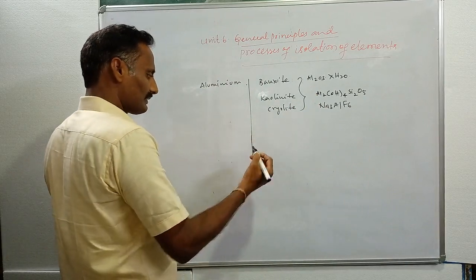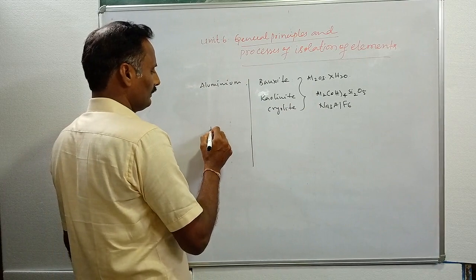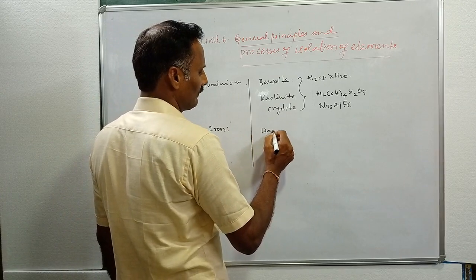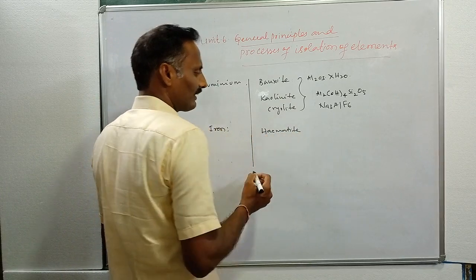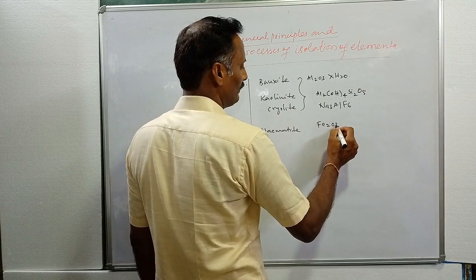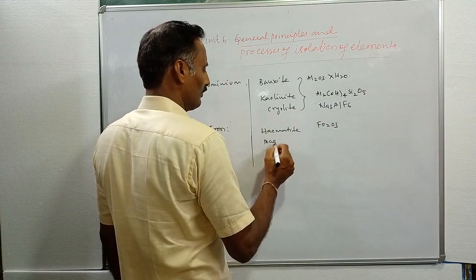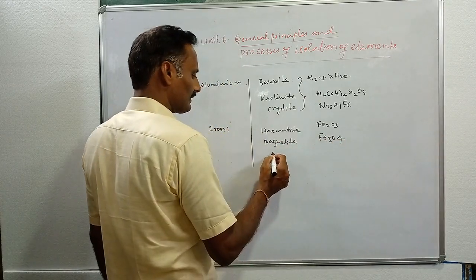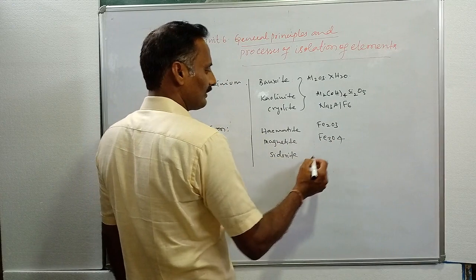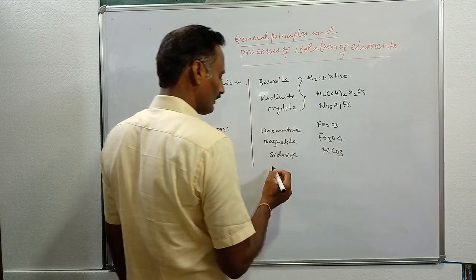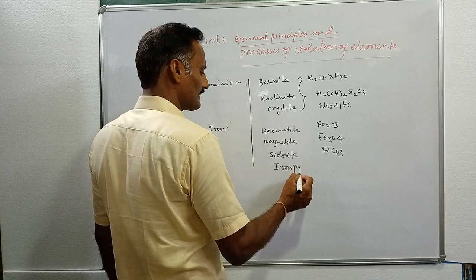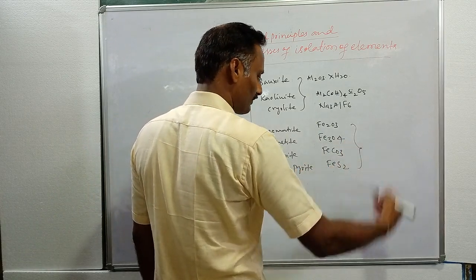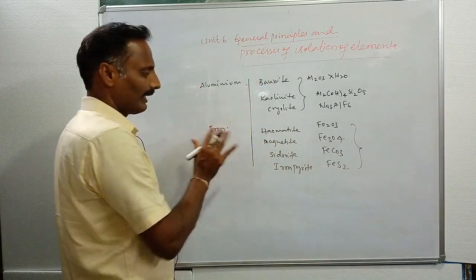What about the minerals of iron? Iron has different types of ores available. One is hematite, whose formula is Fe2O3. Next is magnetite, whose formula is Fe3O4. Another is siderite, whose formula is FeCO3, and one more is iron pyrites, whose formula is FeS2. These are the different ores available for iron.